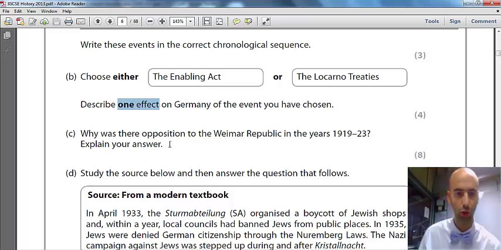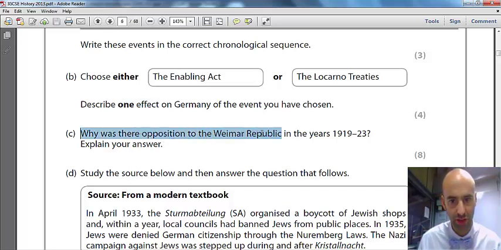Now, an example of a cause in the real world would be David Moyes was sacked as manager of Manchester United. That's the event. A cause of that could be the fact that Manchester United's results prior to him being sacked weren't very good. So if we're asking why did David Moyes get sacked, well, it's the fact that the team weren't winning many games. So here, that is what we're looking for. Causation. Not events, not effects. Causation. So why was there opposition to the Weimar Republic in these years? That is what we're looking for, and it's worth 8 marks.